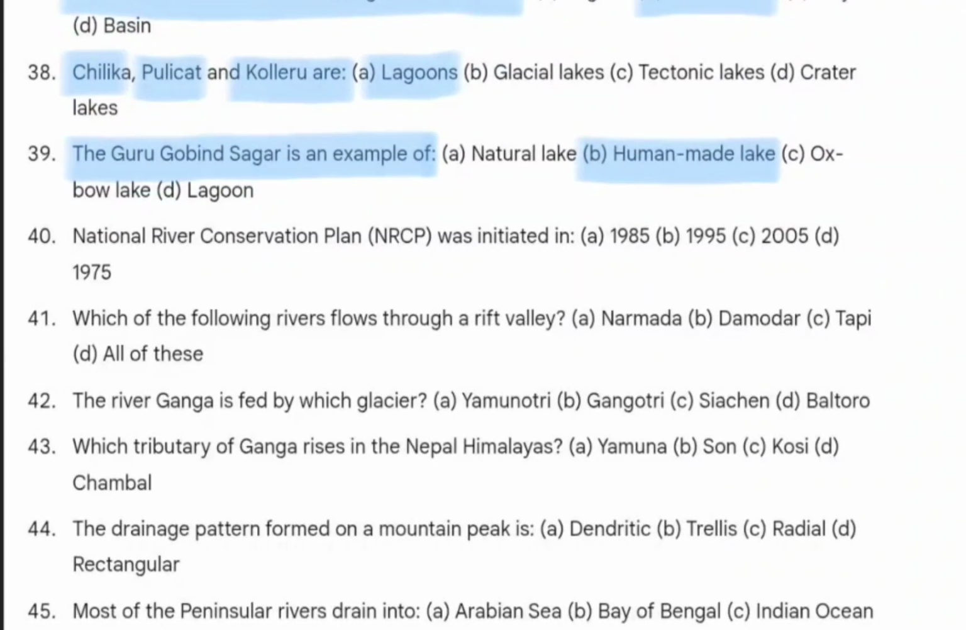Next is, National River Conservation Plan NRCP was initiated in. When was it initiated? It was initiated in 1995. Which of the following rivers flows through a rift valley? So Narmada, Damodar, Tapi, all of these.